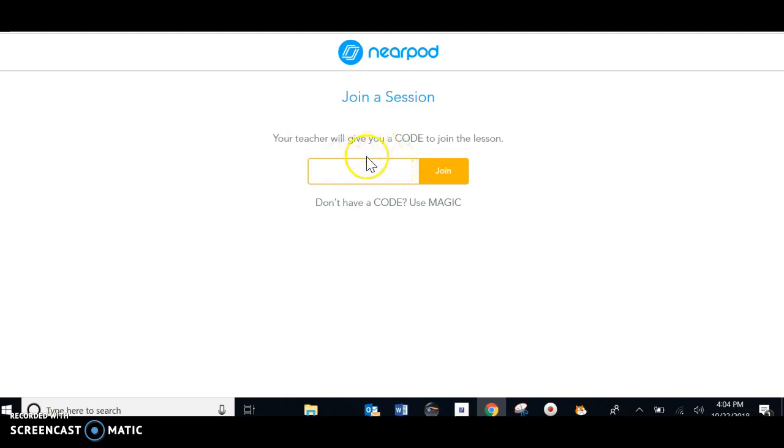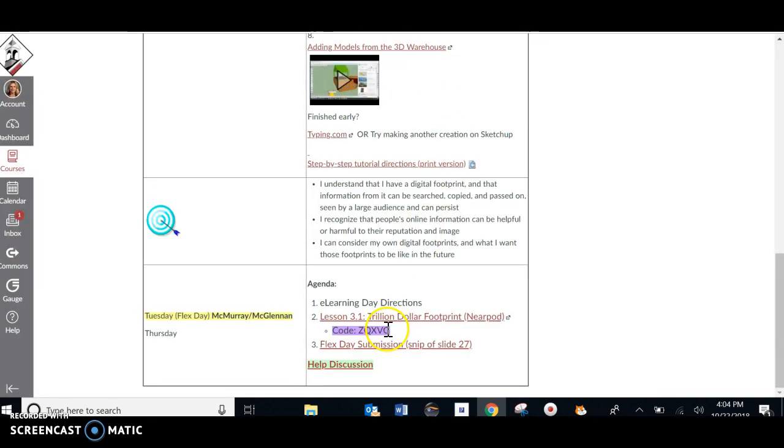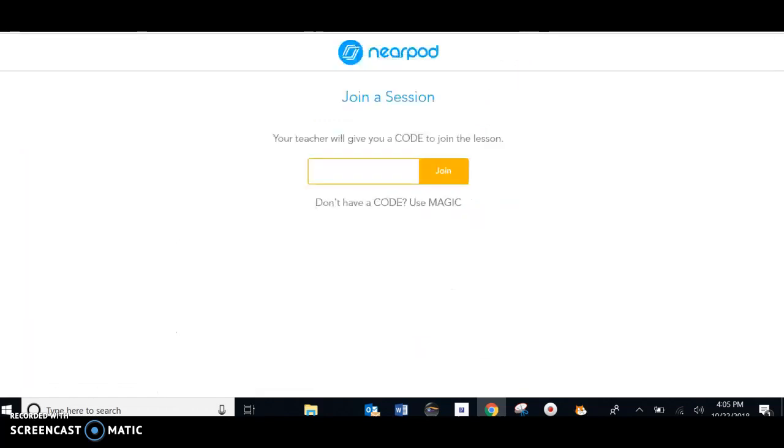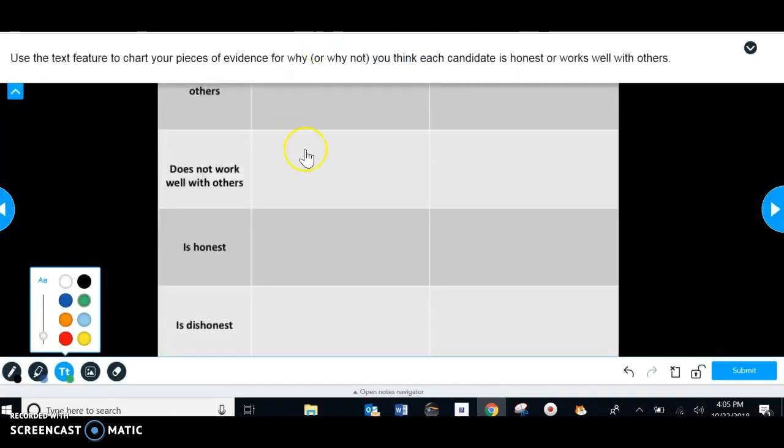Go ahead and join. After you go through this screen, you're going to put in your first name, last initial so that we can give you credit for your work. And then you're going to go through on slide 27. There is a screen that looks like this. And you're going to go ahead and use the text feature to chart your pieces of evidence for why or why not you think each candidate is honest or works well with others.